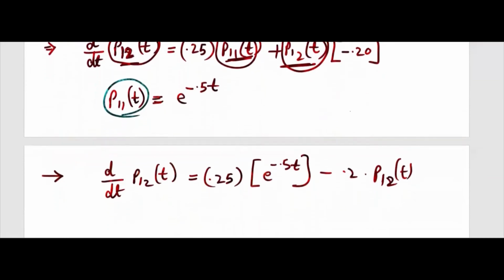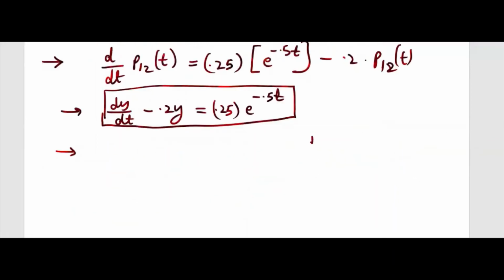So this will be dy upon dt minus 0.2y, that will be equal to 0.25, 1 by 4 I can write here, e power minus 0.5t.